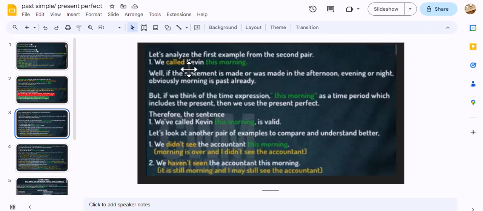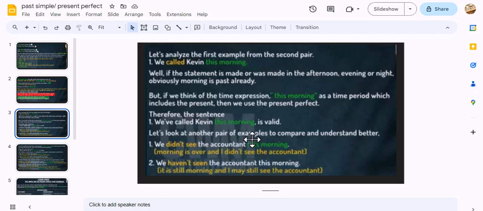We have "we called Kevin" and "we've called Kevin," with the same time expression, this morning. So "this morning" is a time expression we can use in both the past simple and the present perfect. Give attention to that.